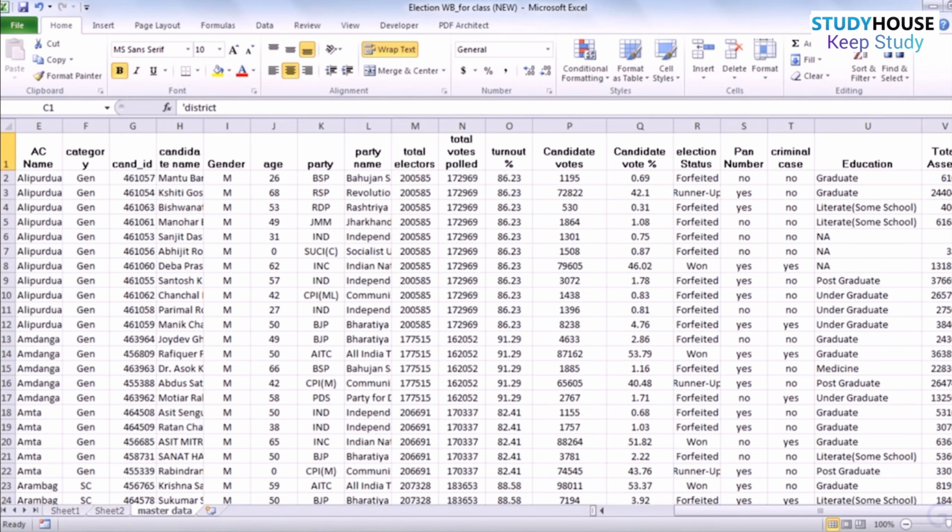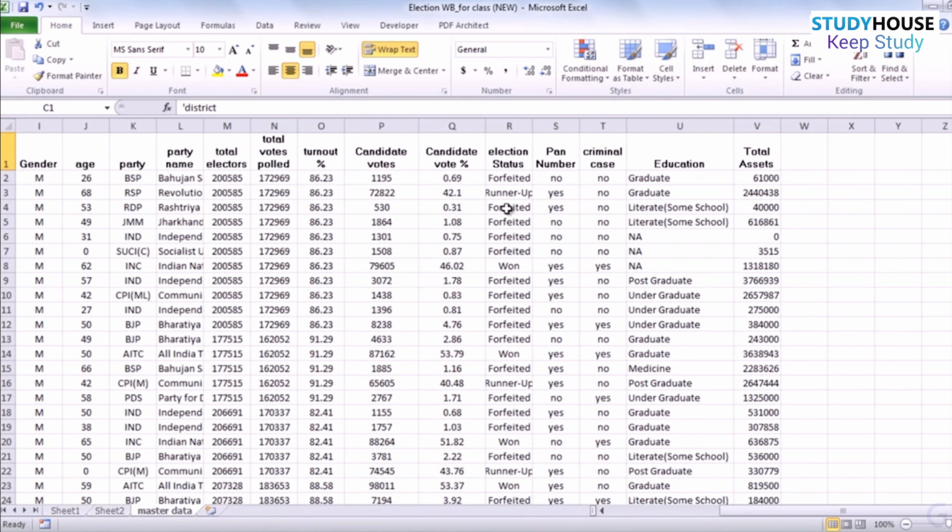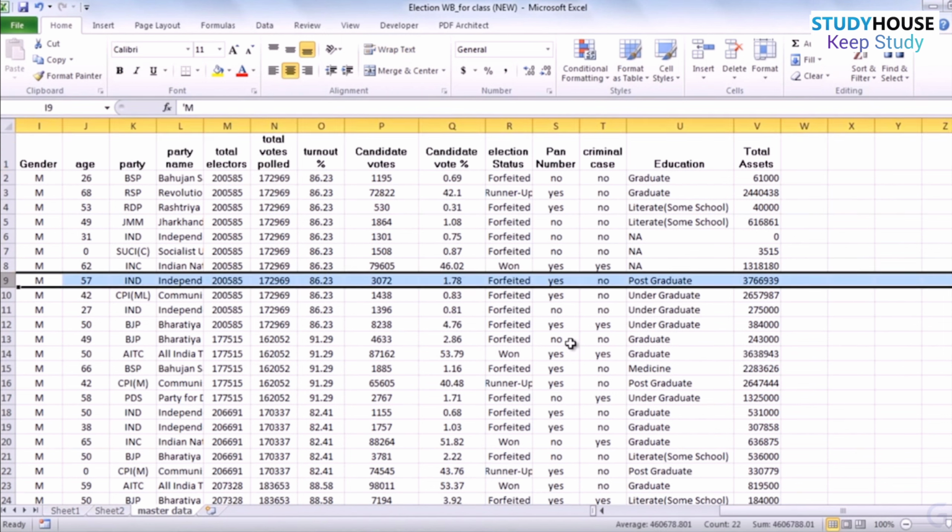This is the education declaration they have given. Some of these candidates are graduates, some of them have gone to some school, some of them have done postgraduate, undergraduate, various kinds of education levels which we have. And this is the total declared assets. This is in terms of rupees, which simply means that, if you look at candidate number 8, candidate number 8 has a postgraduate degree, has no criminal cases pending against him, and has assets of 3.76 million rupees. So that's how the data is structured.